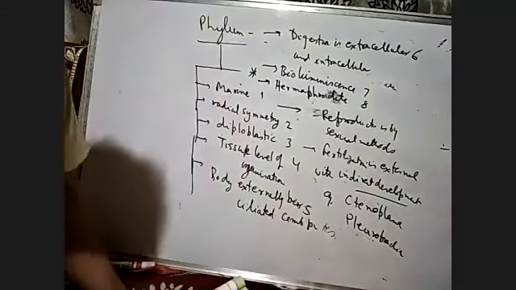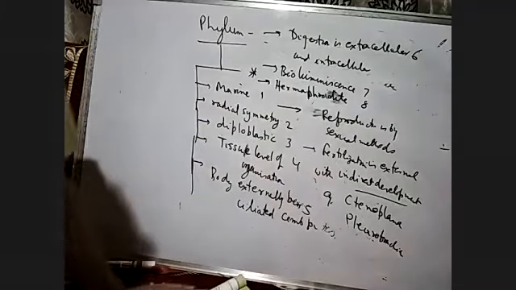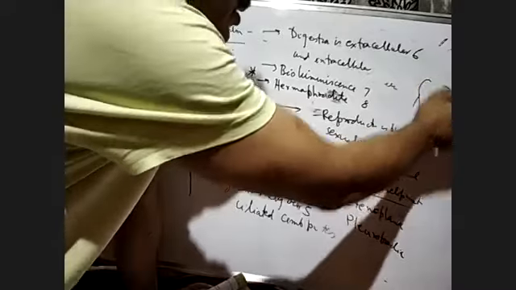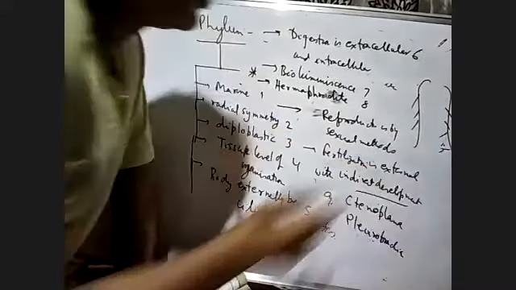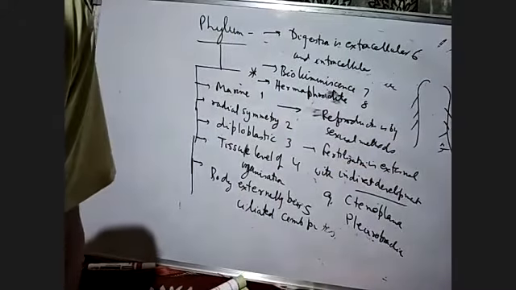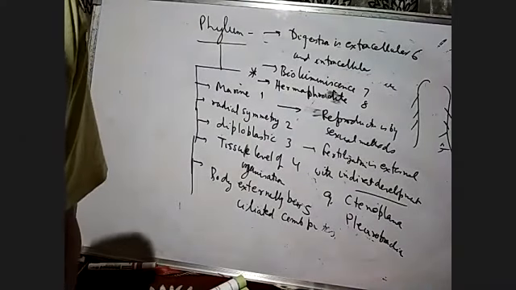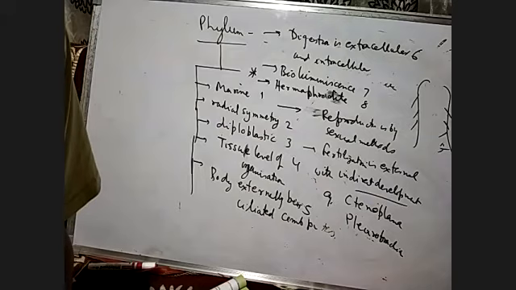The body externally bears ciliated comb-like structures. We have shown you the structure like this, and these structures help in the movement of the Ctenophora in water. Digestion here is extracellular, meaning it can take place in the body cavity, and intracellular also, where digestion takes place inside the cell.